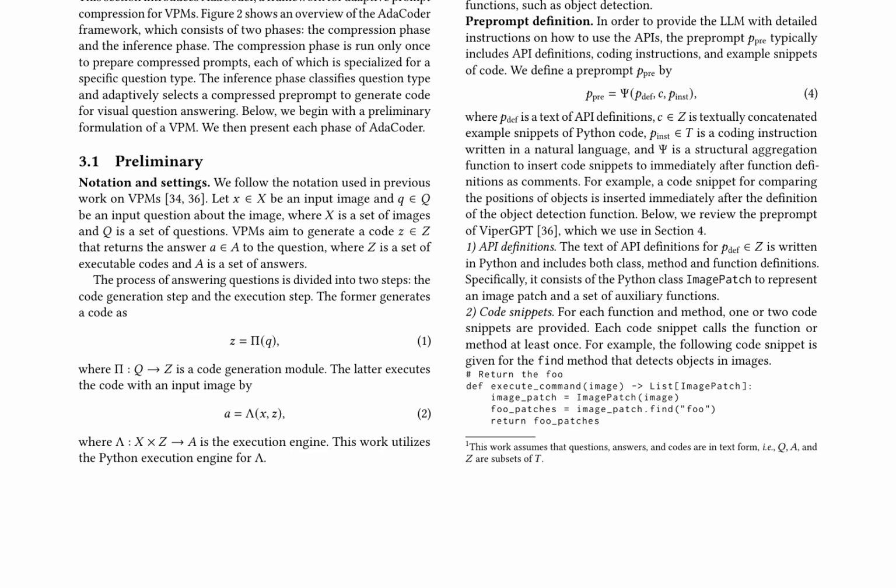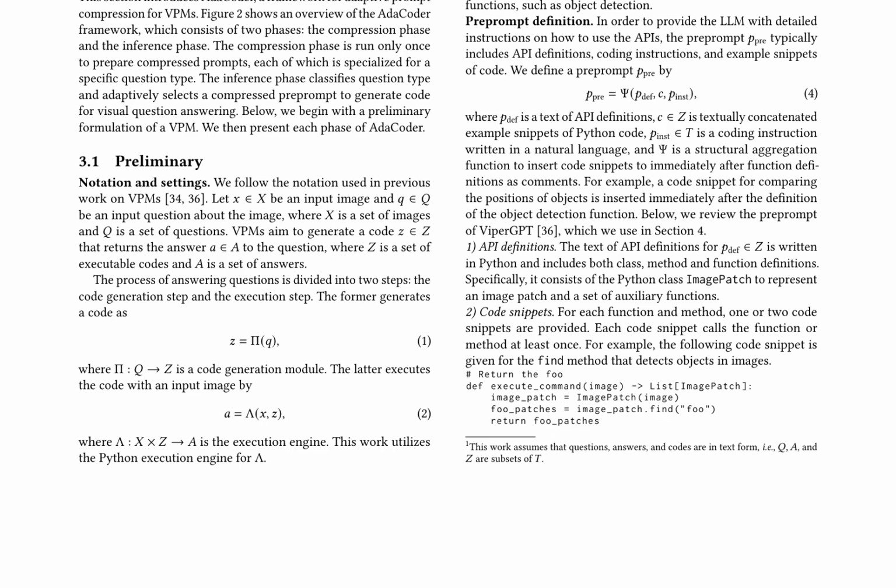The execution engine, in this case, the Python execution engine, executes the generated code with the input image to produce the answer. The notation and settings for visual programmatic models, VPMs, are also introduced. A VPM aims to generate a code that returns the answer to a question about an input image. The process is divided into two steps: code generation and execution. The code generation step generates a code using a code generation module, and the execution step executes the code with the input image to produce the answer.